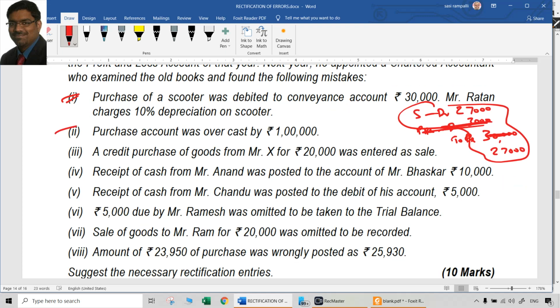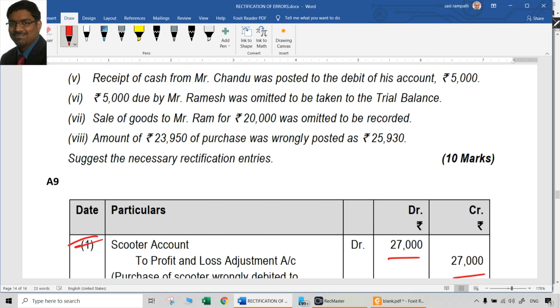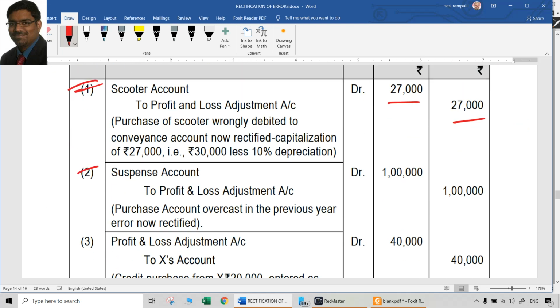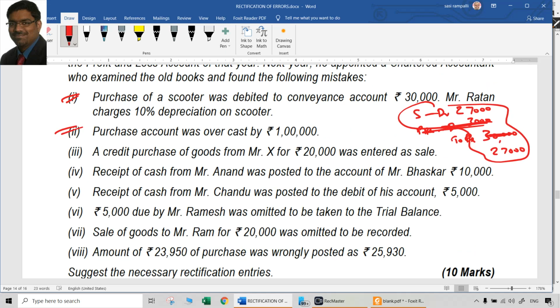Then earlier purchase account was overcast by 1 lakh. Now what we have to do? We have to reduce it. Reducing purchase account means we have to credit it, but we cannot credit it. So we have to credit P&L adjustment account. What is the option to debit? No option. So suspense account at R to P&L adjustment account 1 lakh.